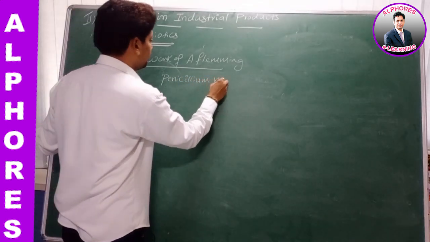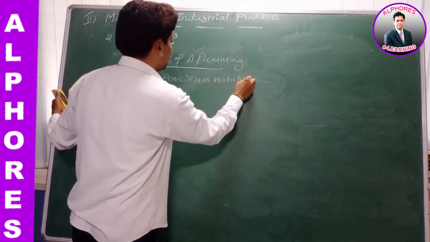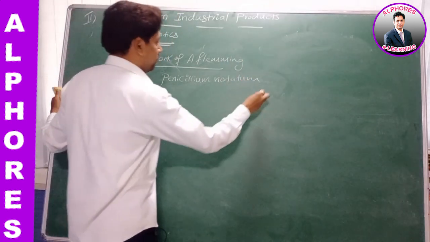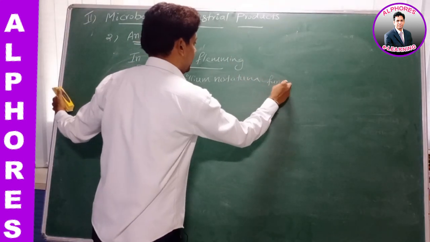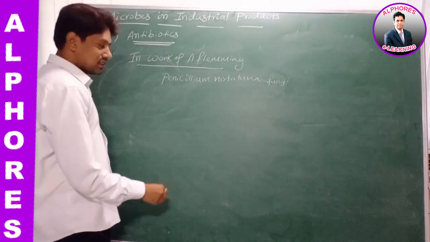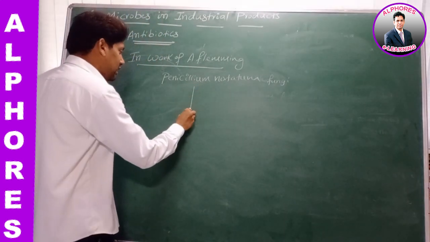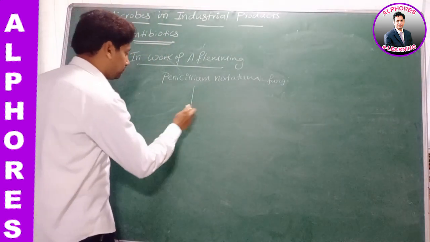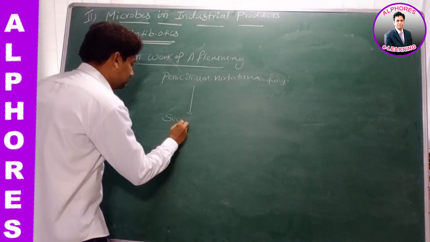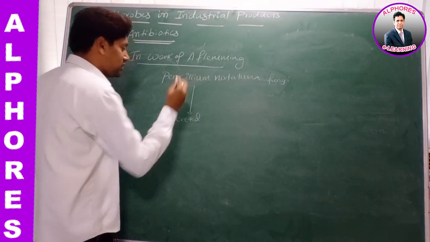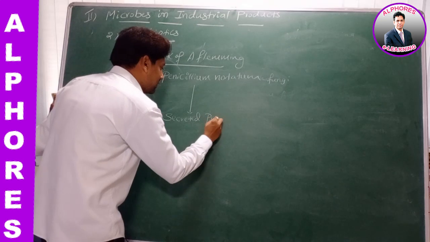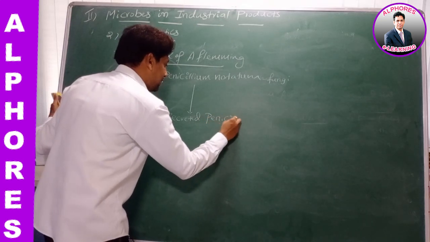Penicillium notatum, it's a fungi. What did it do? Secreted a chemical. Yes or no? Secreted a chemical. That chemical was named as penicillin.